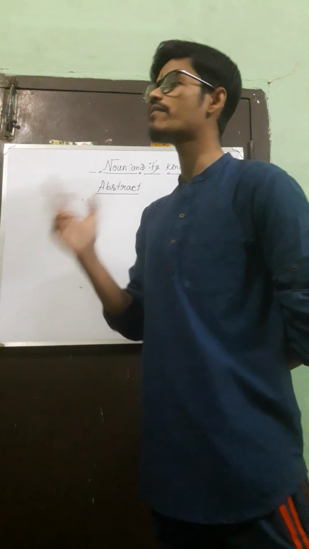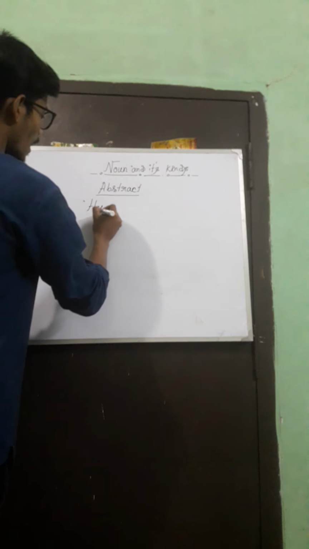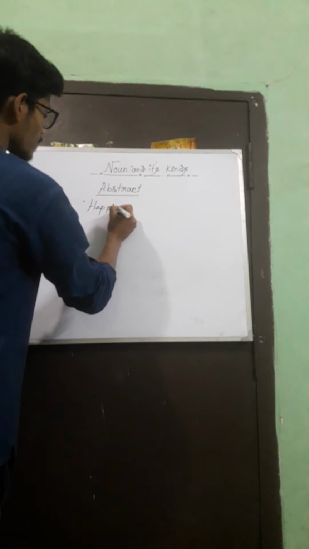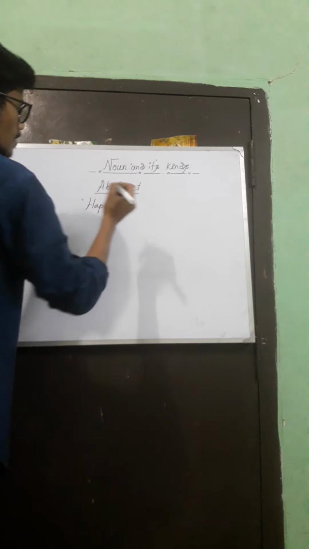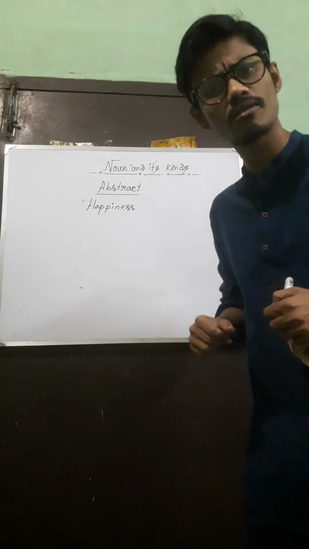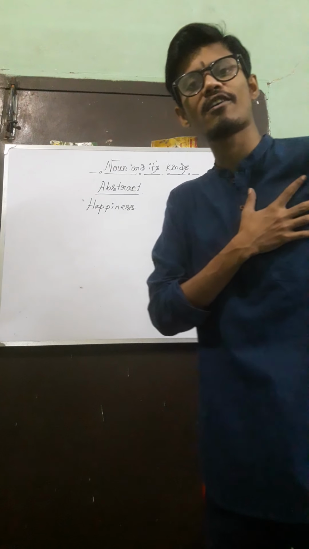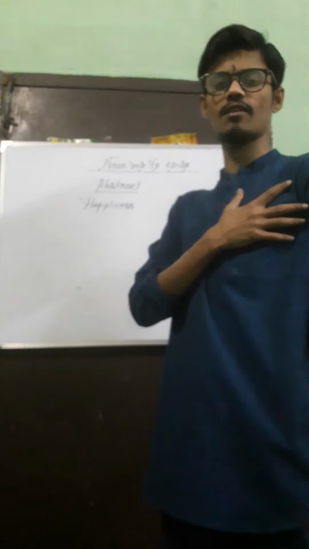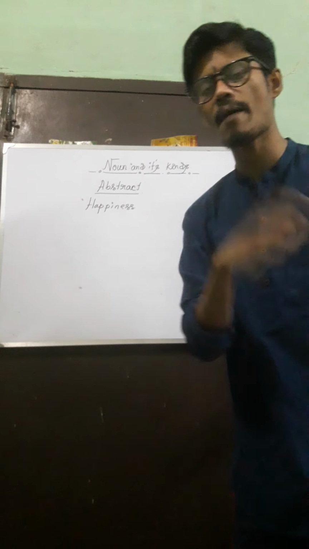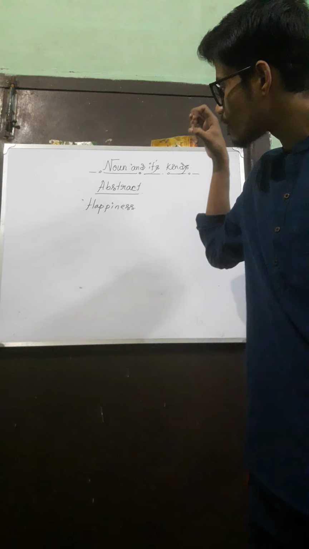Suppose, for example, happiness. Can you see happiness? No. Can you touch happiness? No. You can only feel it. Suppose you got a great mark in your examination and you are very happy. So you can feel the happiness. You cannot see it or touch it.